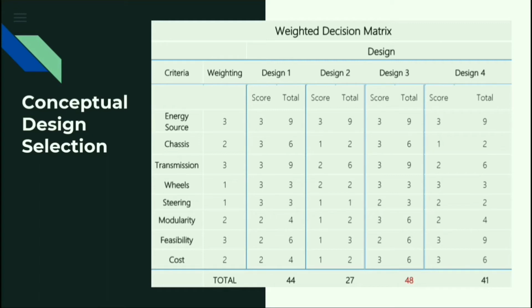The weighted decision matrix can be seen here, showcasing our best design at the time. However, because the client failed to disclose vital information, we were forced to make some design-defining assumptions. We implemented 4-wheel drive to account for the large amount of torque the motor produced. A custom-made power housing unit was also designed to optimize the layout of the components to meet the space requirements. Thus, a complete redesign had to be done of our conceptual design in order to reach our final design.